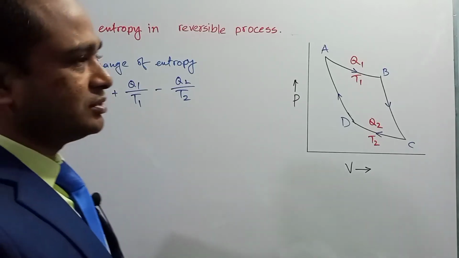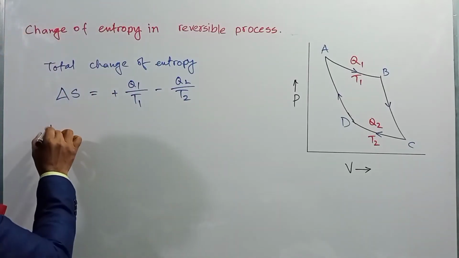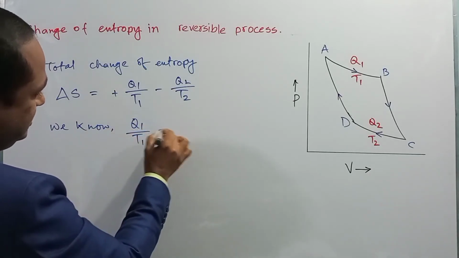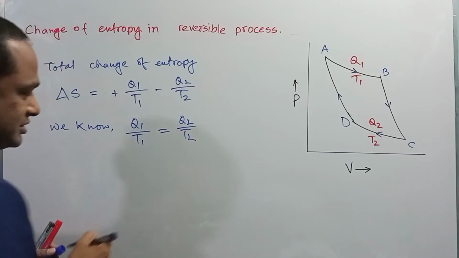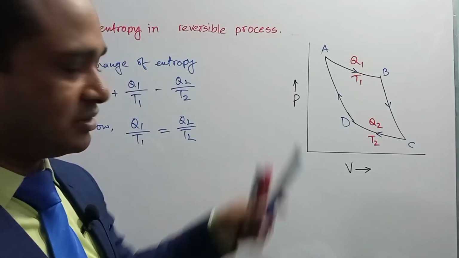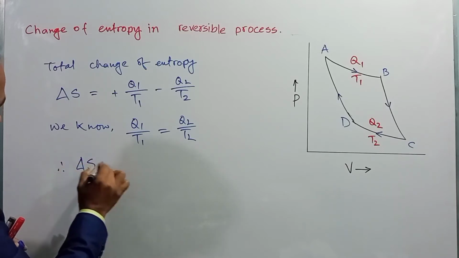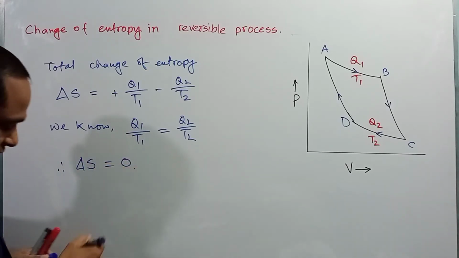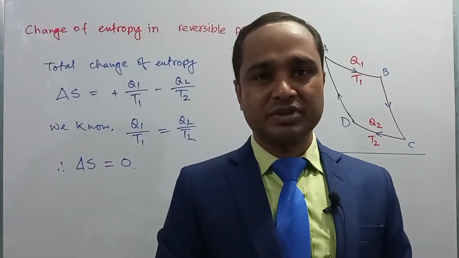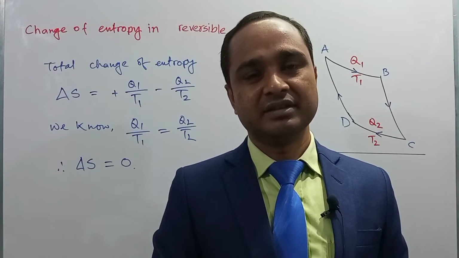But dear student, you know, in case of Carnot cycle, a reversible process, we know Q1 by T1 is equal to Q2 by T2. That is, the ratio of Q and T will be same in case of reversible process or Carnot cycle. So from the expression we can say that del S will be 0. So from the calculation, we can say that in a reversible process, the change of entropy is 0. That is, entropy remains constant in a reversible process.